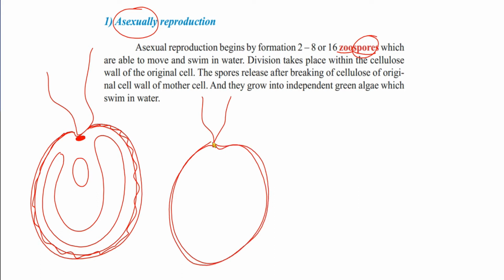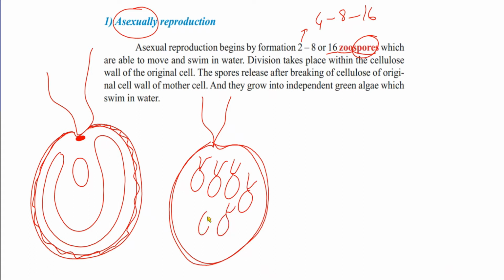The cellulose wall does not divide, but first cytoplasmic divisions happen: one division gives two organisms, two divisions give 4, three divisions give 8, and four divisions give 16 organisms, which are smaller in size but look like their mother cell.